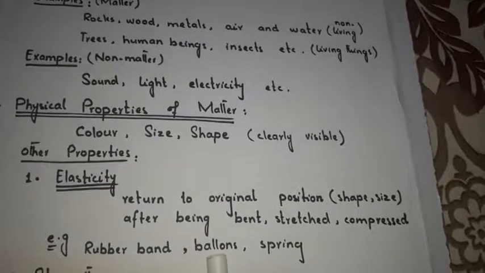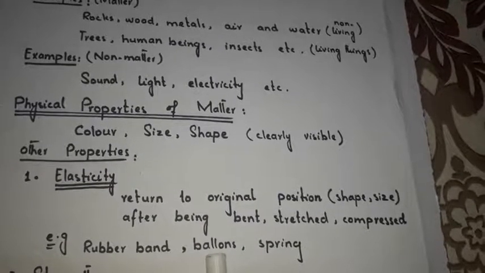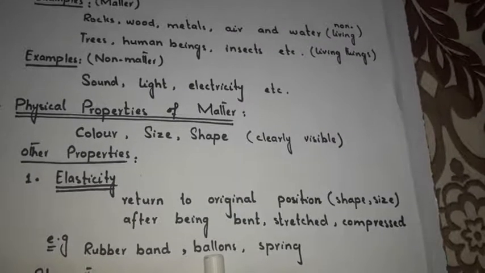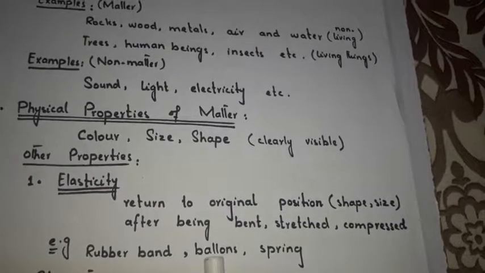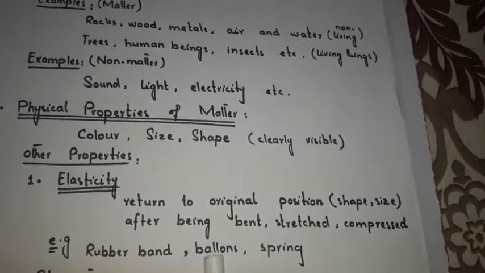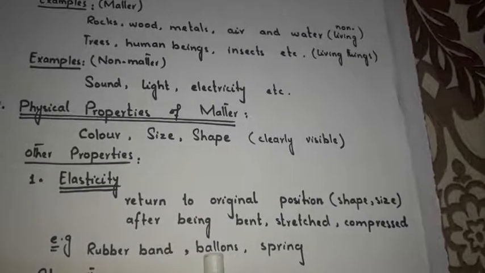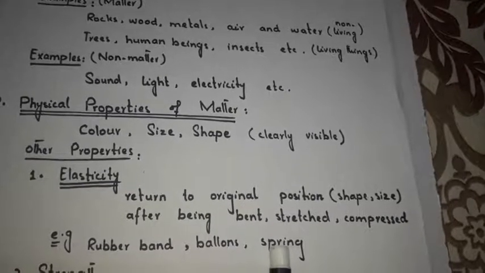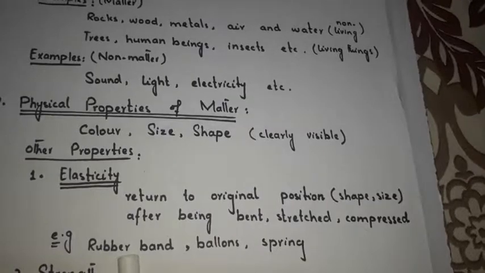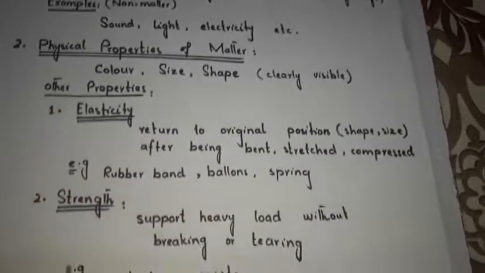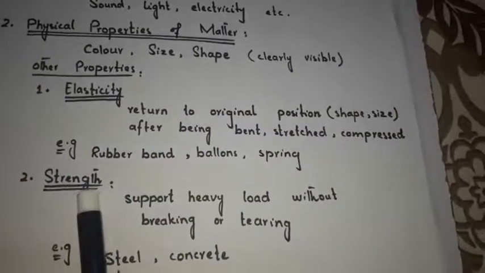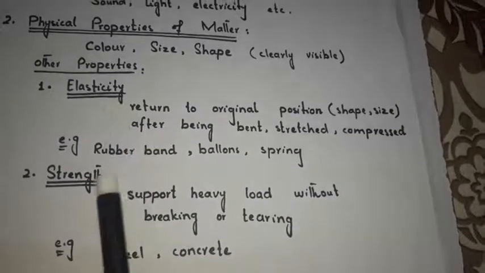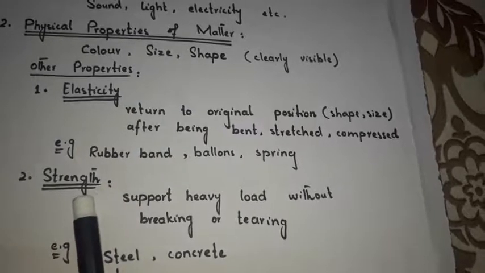The second example is balloons. When you fill air in the balloon, its shape changes and it stretches, but when you remove the air from the balloon, it comes back to its original position. Also, springs are an example of elasticity. They all are elastic materials. Next, the second physical property of matter is strength. The first one was elasticity. The second property of matter is strength.